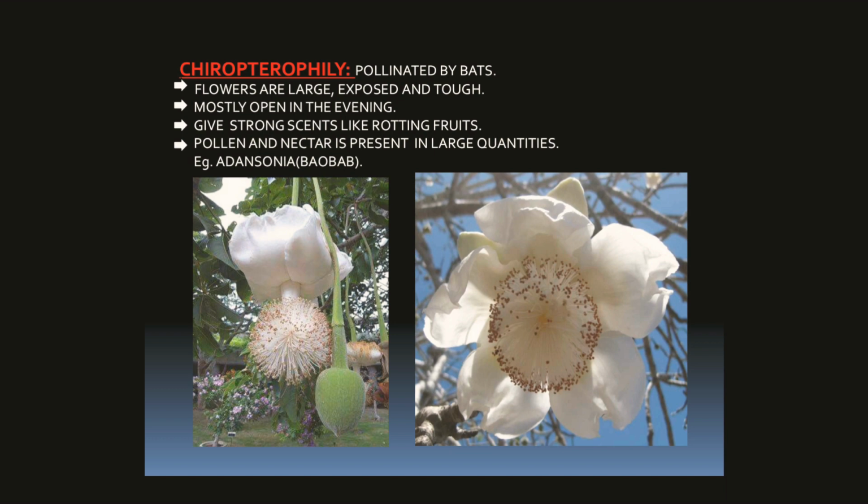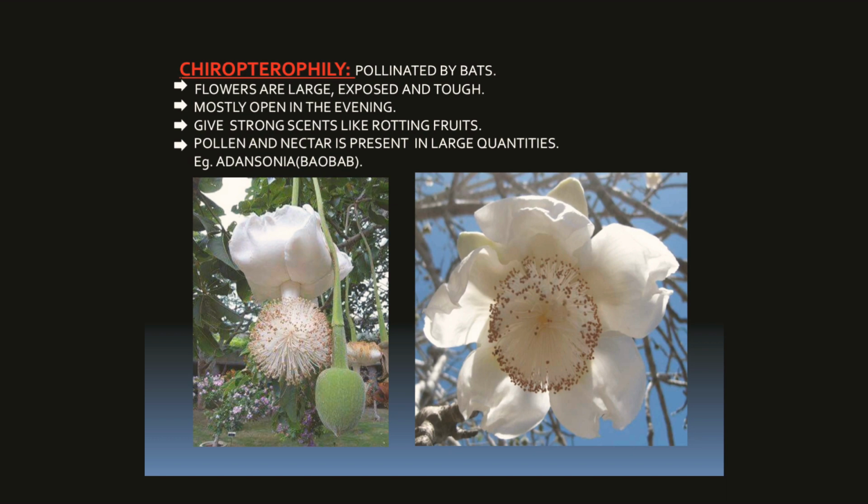The flowers which are pollinated by bats are Adansonia, Digitata, Bauhinia, Megaleander, and in this case pollen and nectar are produced in large quantity. Then, what are the advantages of self-pollination and cross-pollination?